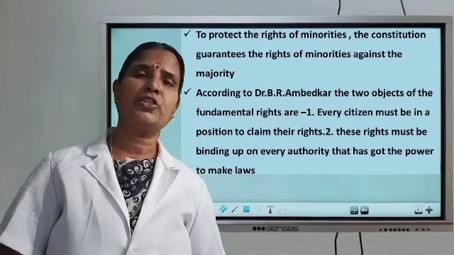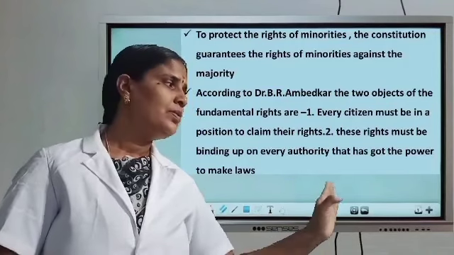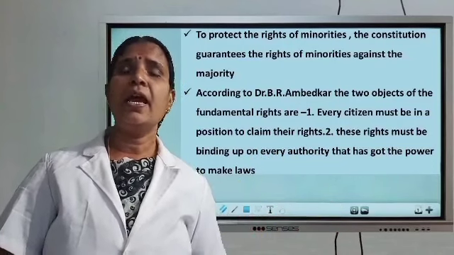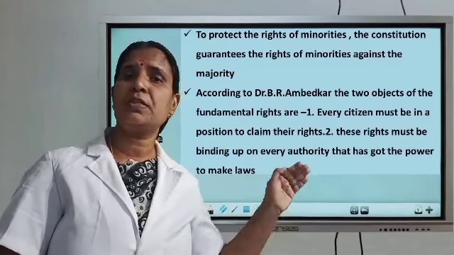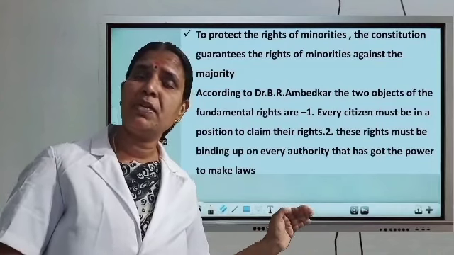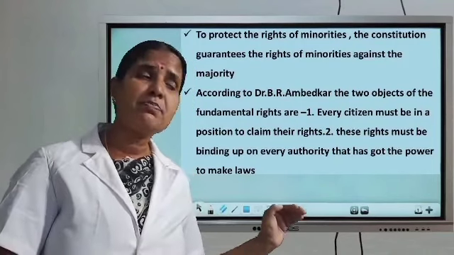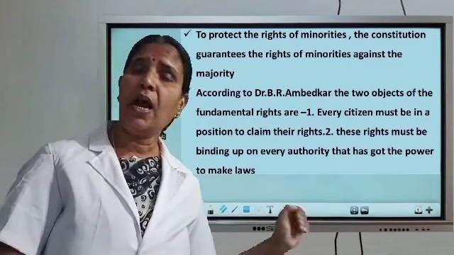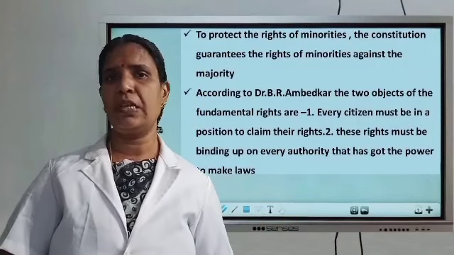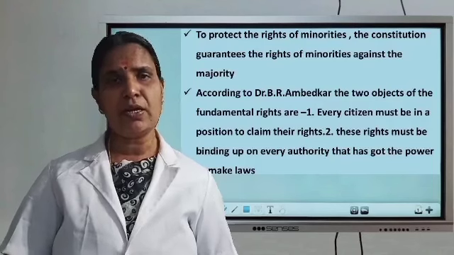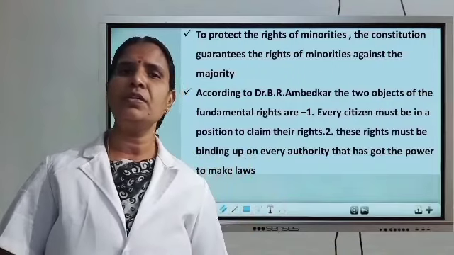Did you get it? Next, according to B.R. Ambedkar, there are two main objects of the fundamental rights. One is that every citizen must be in a position to claim the rights. The second is that these rights must be binding upon every authority that has the power to make laws. The authority that has the power to make laws must work for the citizens and protect the rights of the citizens.